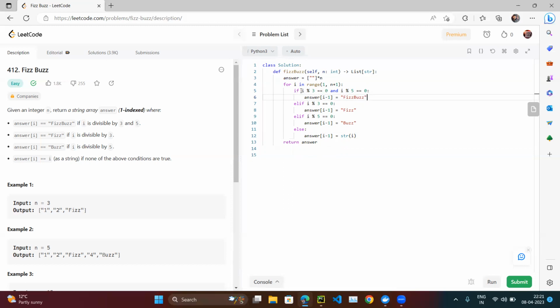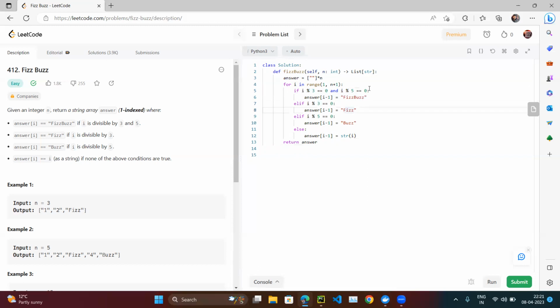First it will check, if I divide by 3, yes, 9 divided by 3, this condition is true. Then it will go here, if I divide by 5, then it becomes false. Then it is checking again, 9 divided by 3. Basically we are checking twice whether it is divisible by 3 or not.